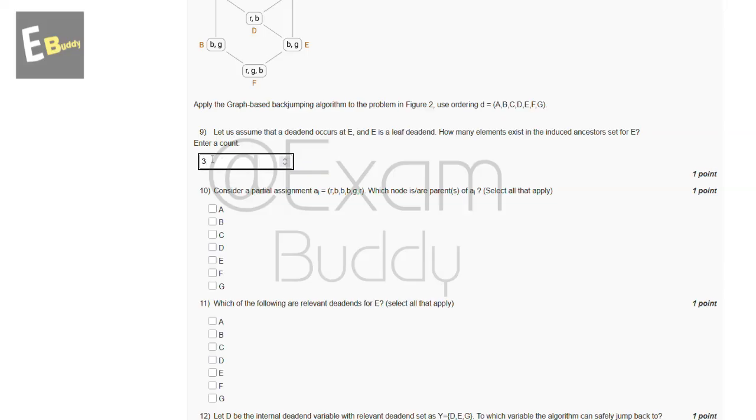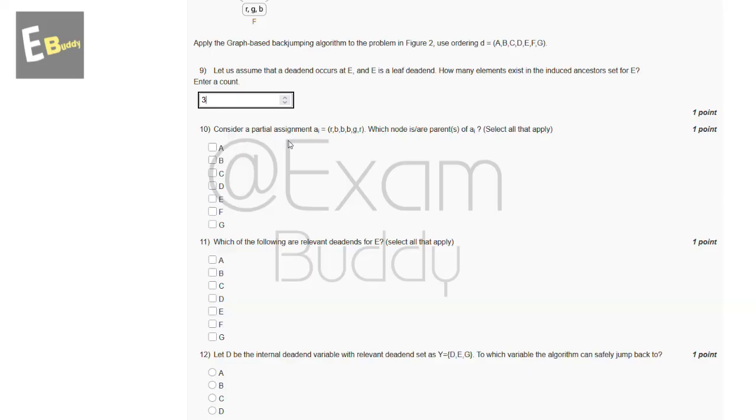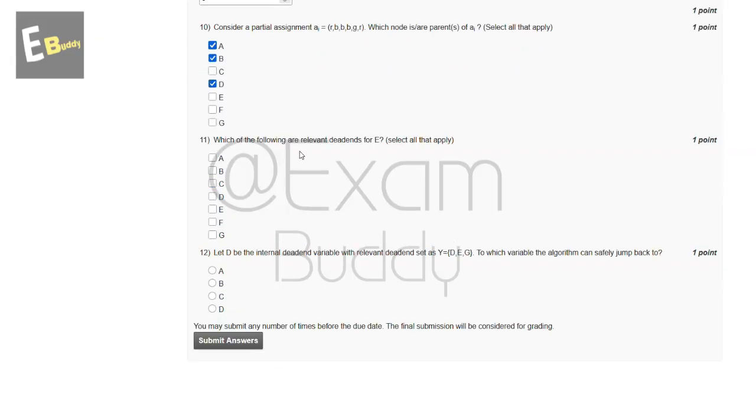And now let's go to our question number 10. Consider a partial assignment ai equal to RBBBGR. Which nodes are parents of ai? Select all that apply. So these are the options, and the answer for our 10th question is A, B and D. And now let's go to our question number 11. Which of the following are relevant dead ends for E? Select all that apply. So these are the options, and the answer for our 11th question is A, B, C, D.